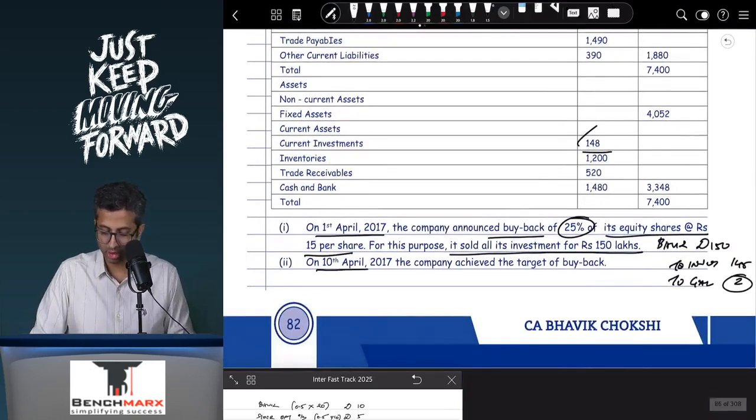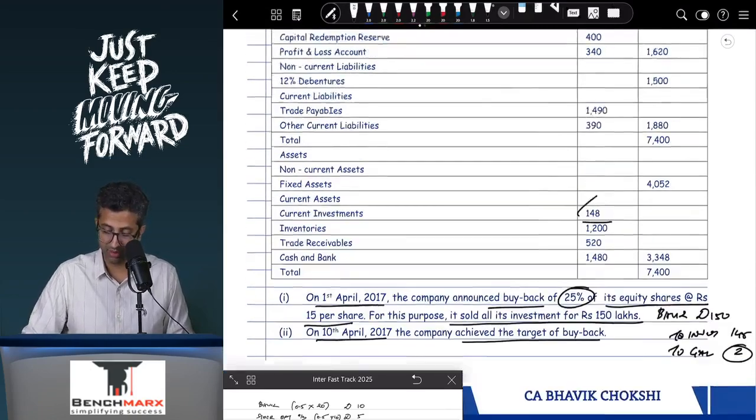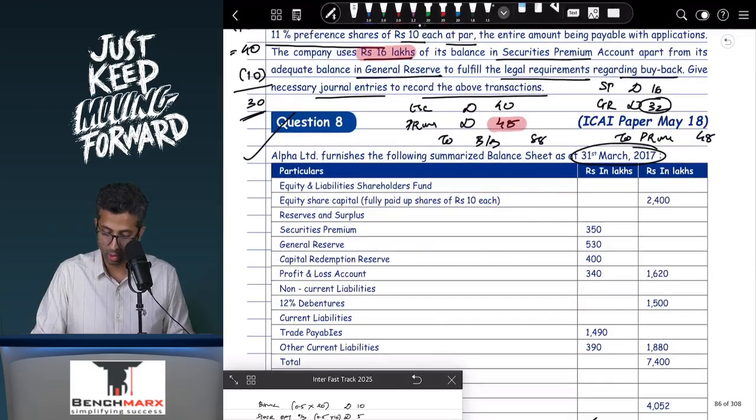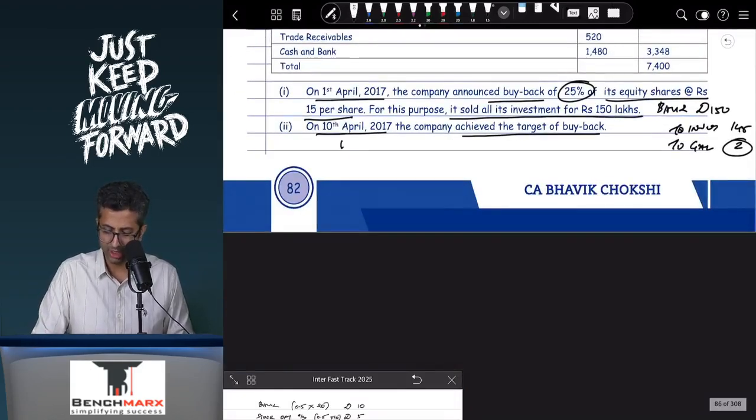Next, on 10th of April 17, the company achieved the target of buyback. But what was a buyback? 25%. 25% of what? Well, over here, equity shares of rupees 10 is 2,400. That is 240 shares. Into 25%, I believe this must be 60. And hence, your entry would be equity share capital account debit 60 into 10. That is equal to 600.